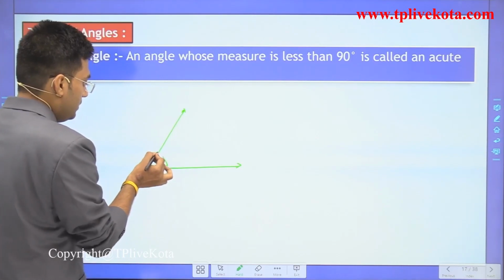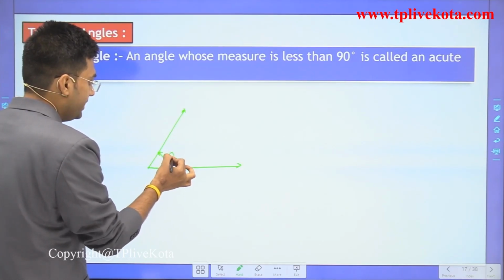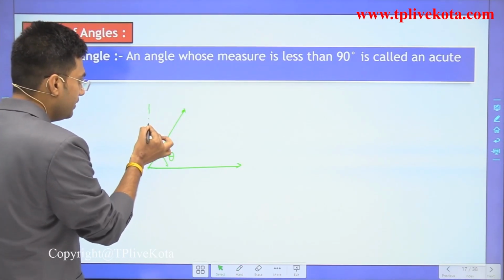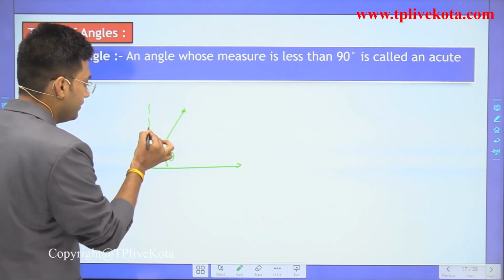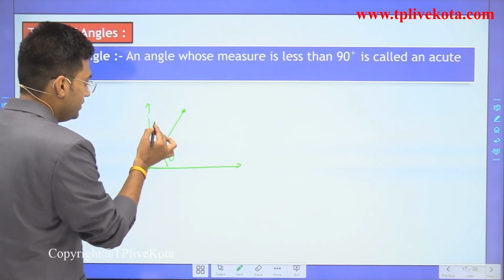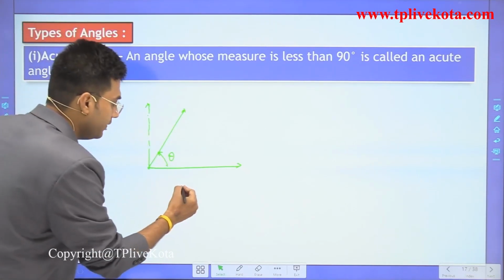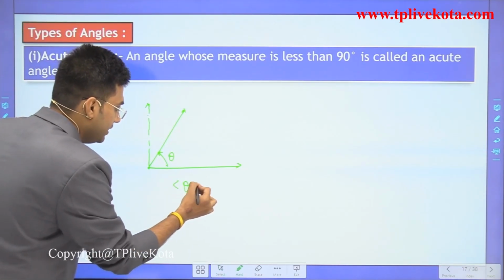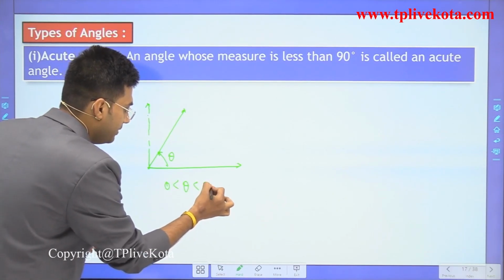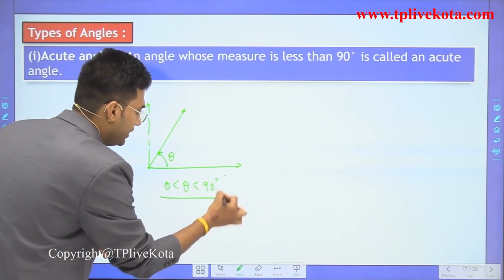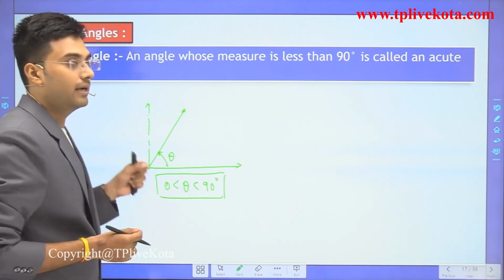Let this angle be theta, and we know that this is 90 degrees. Theta is less than 90, so theta is between 0 and 90, then we call it an acute angle.